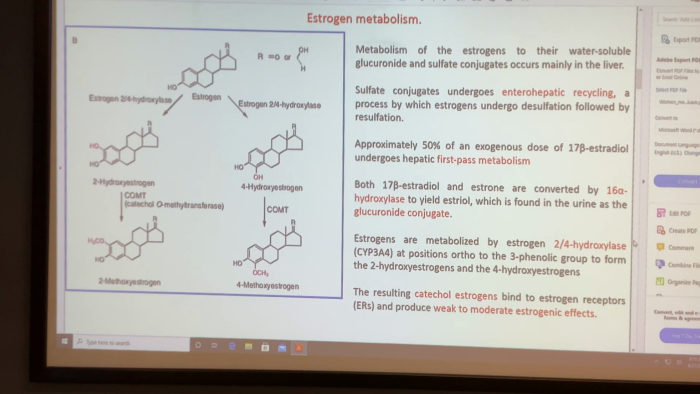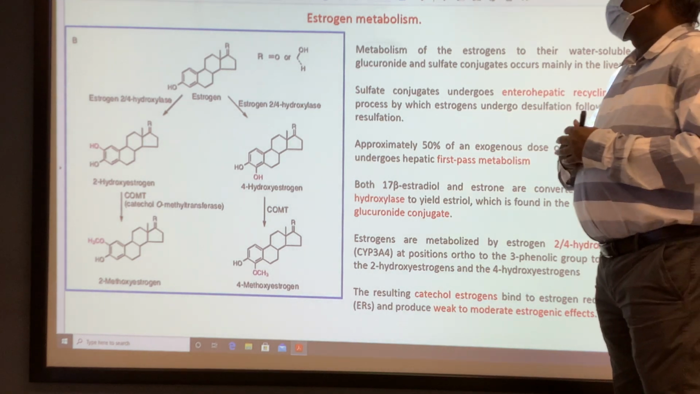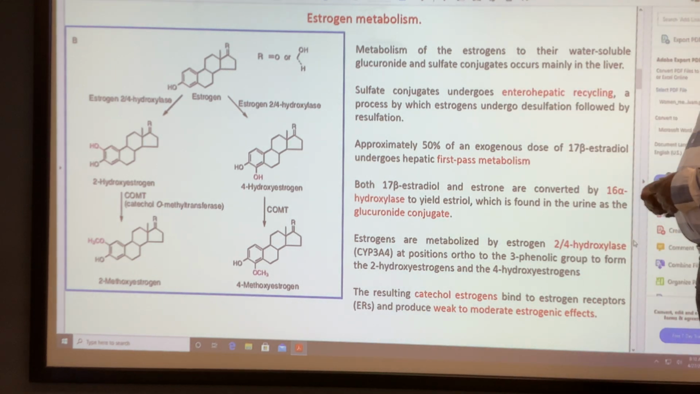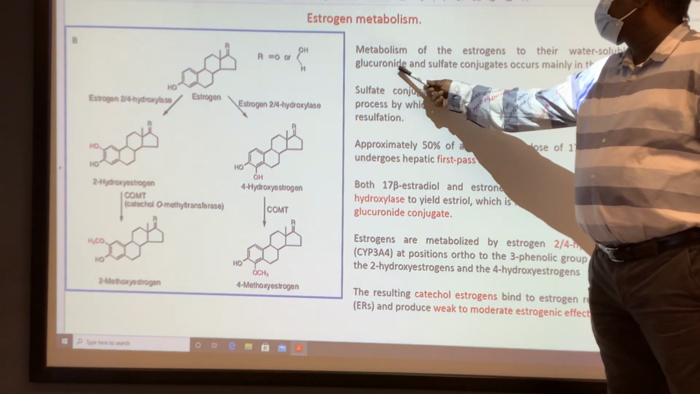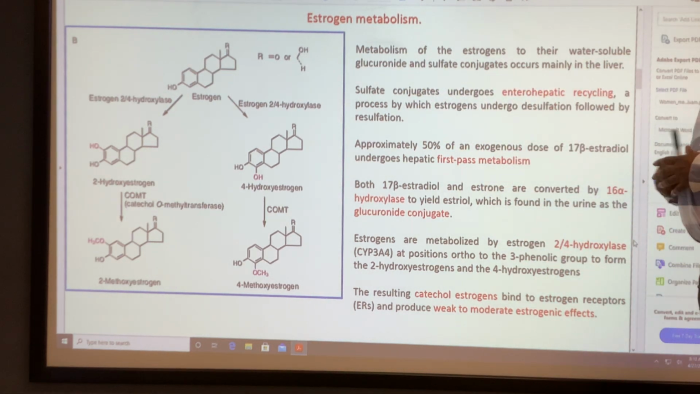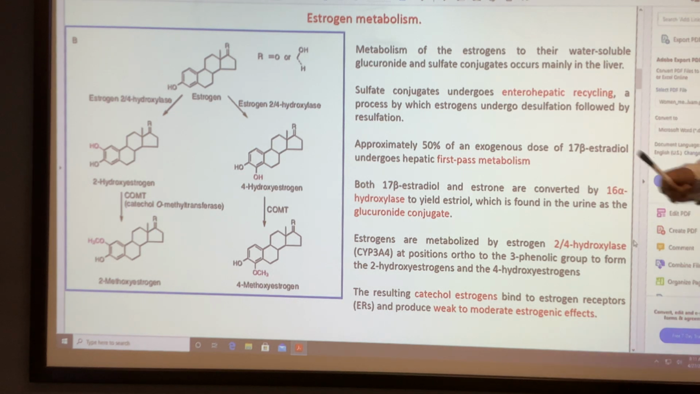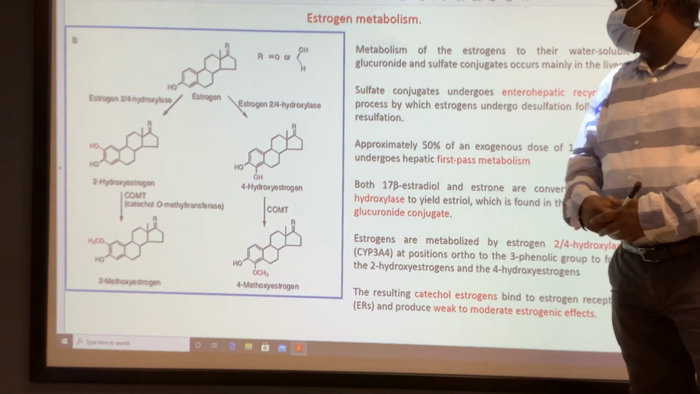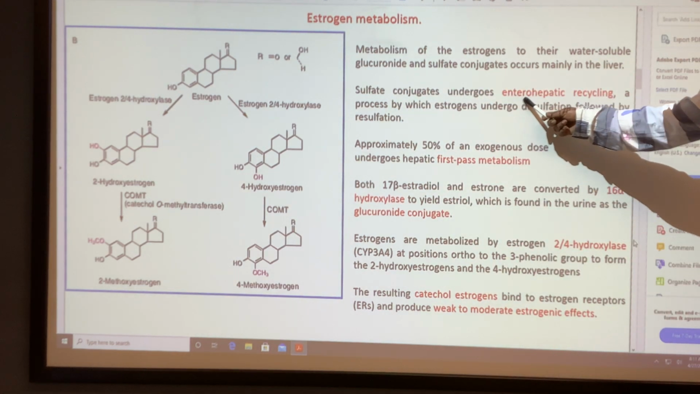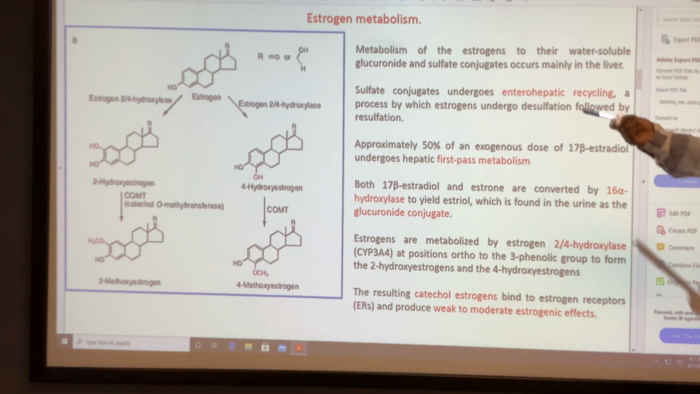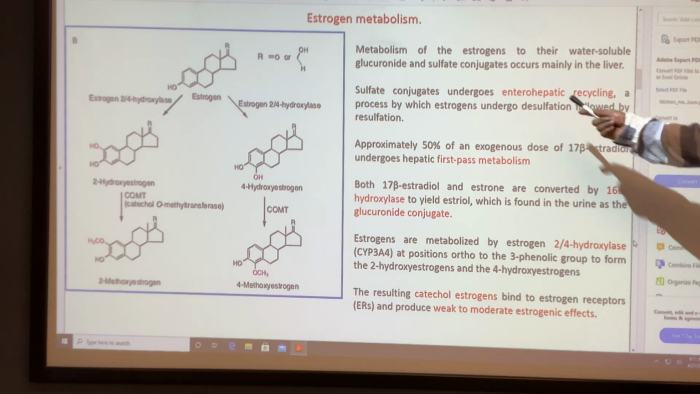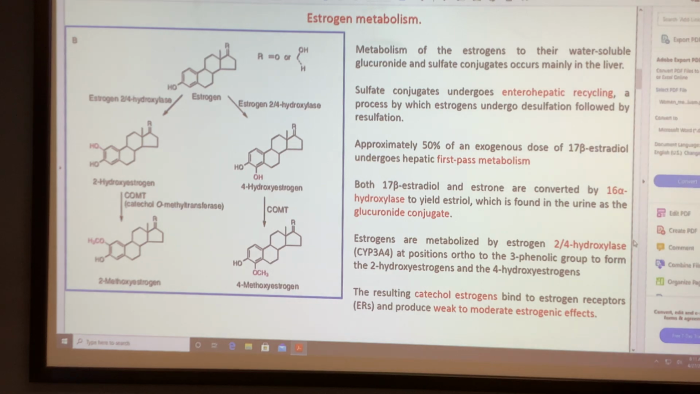Now the metabolism of estrogen type compounds. Most of them undergo phase 2 metabolism, with glucuronide conjugation and sulfate conjugation. Those are water soluble, and those are what is excreted, the glucuronide and sulfate. But particularly the sulfate conjugates undergo enterohepatic recycling. The sulfate conjugate is excreted into the intestine, then the sulfate is cleaved, and again that estrogen is reabsorbed. That is the process of enterohepatic recycling.